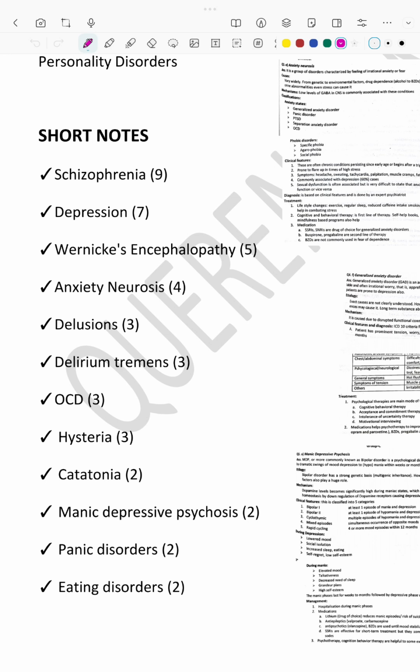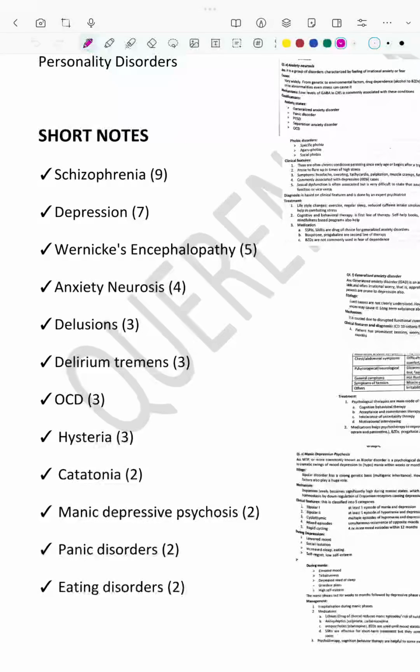These are the features of depression that you need to remember.